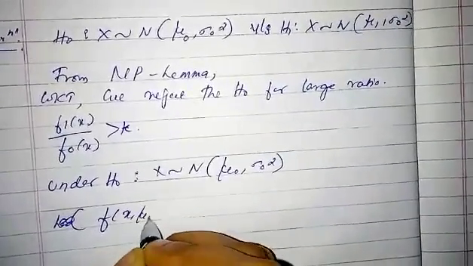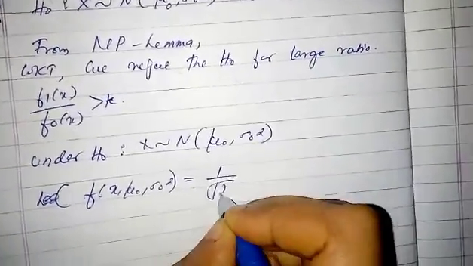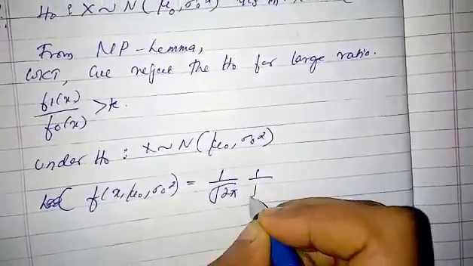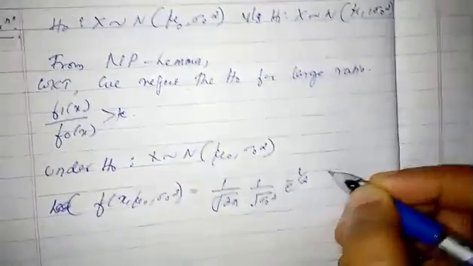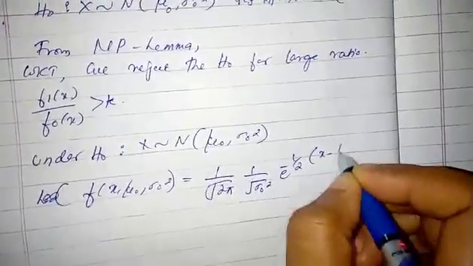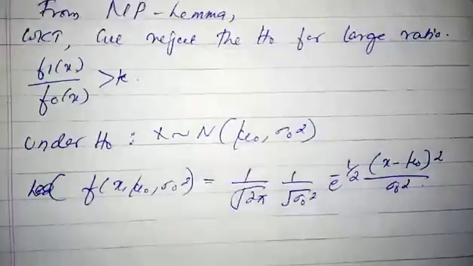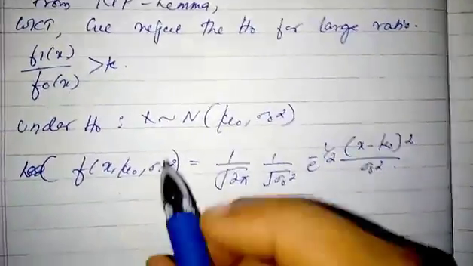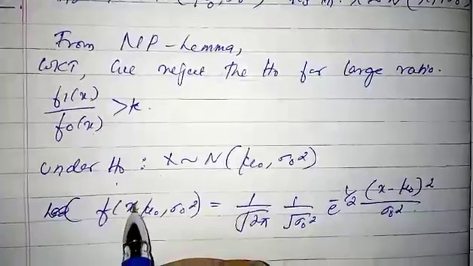f of x with mu naught and sigma naught square is equal to 1 by square root of 2 pi, 1 by square root of sigma naught square, e power minus 1 by 2 times x minus mu naught whole square divided by sigma naught square. This is f of x under H naught for the case of a single random variable.